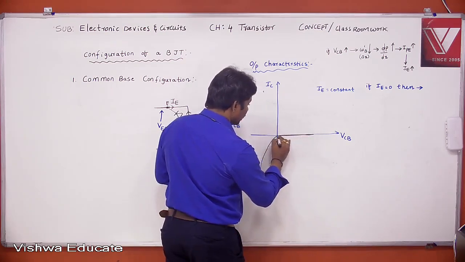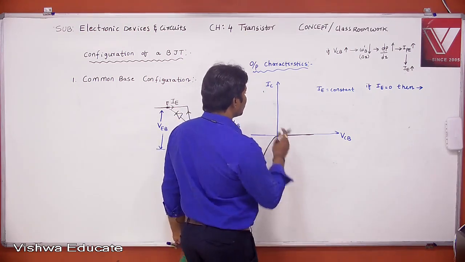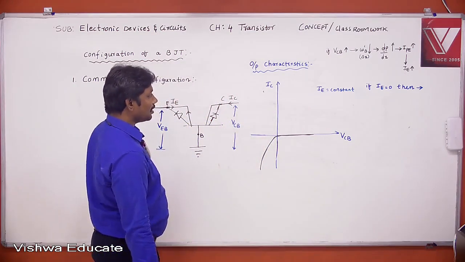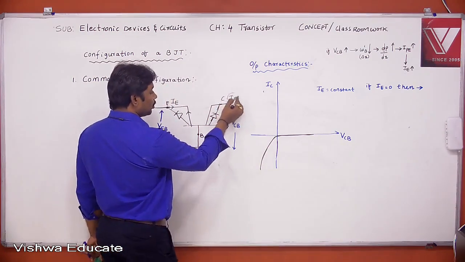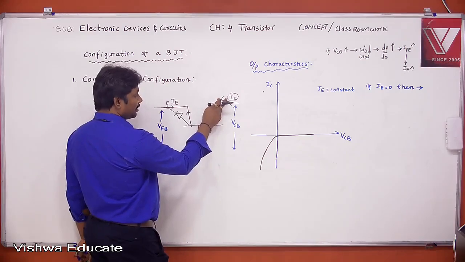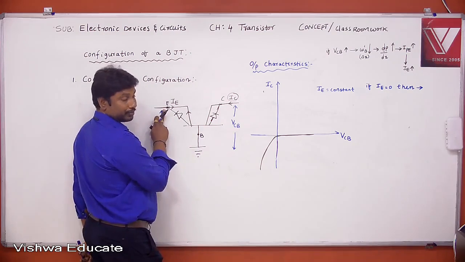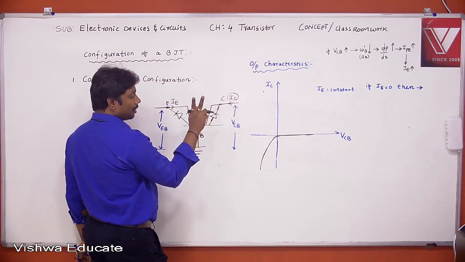Why are the characteristics like this? You know this collector current is the sum of two currents, a superposition of two currents.